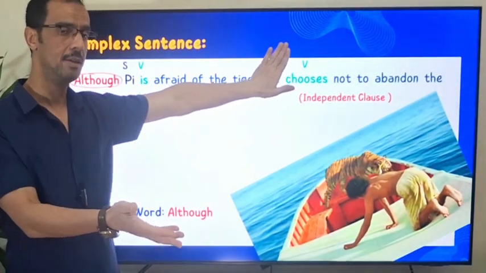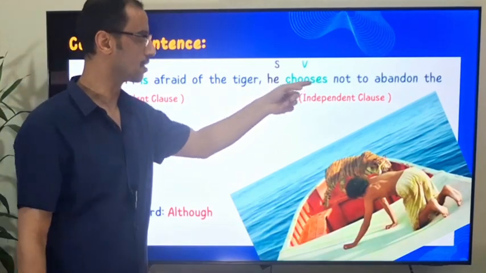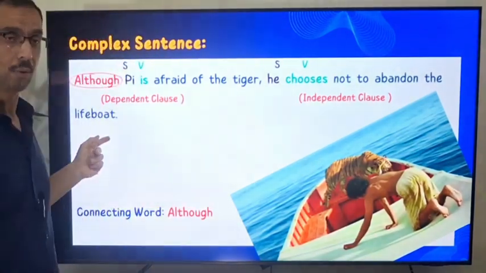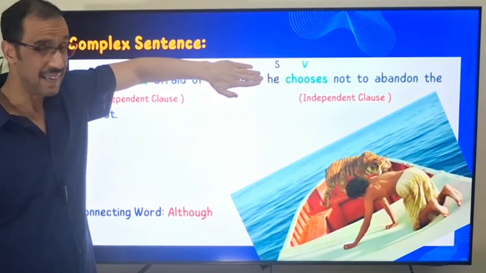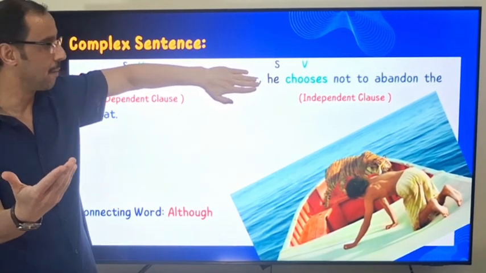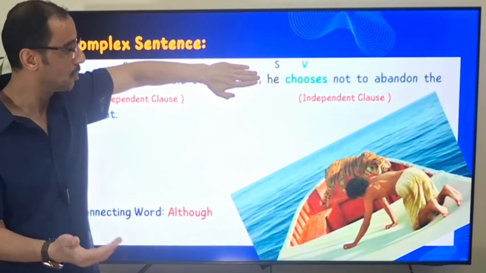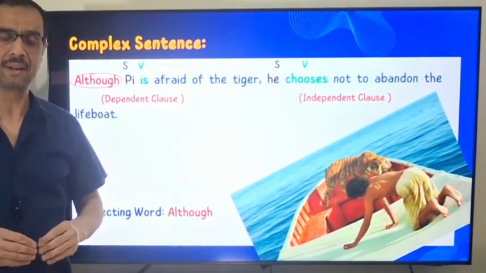We have to complete. So this one is a dependent clause. He chooses not to abandon the lifeboat. If you hide the first part, I can start with this, and it gives a complete meaning. So, he chooses not to abandon the lifeboat. This is an independent clause.